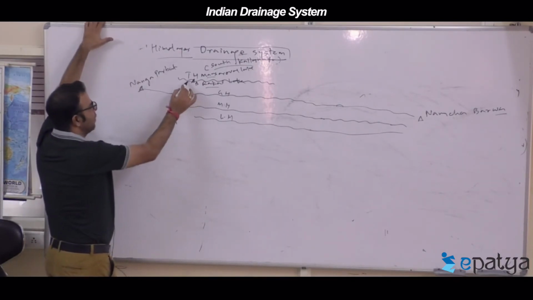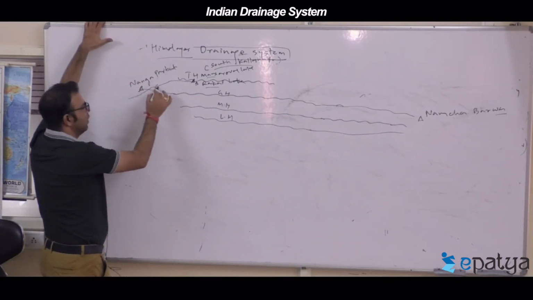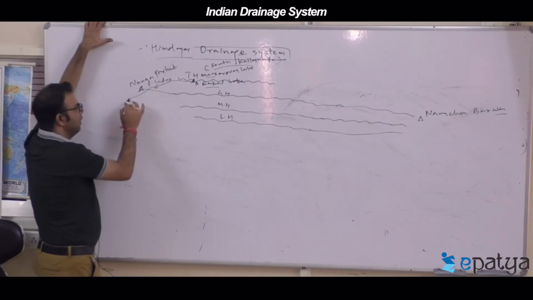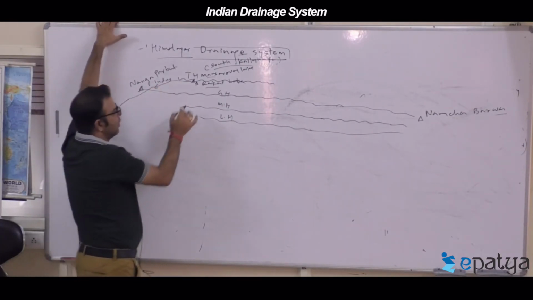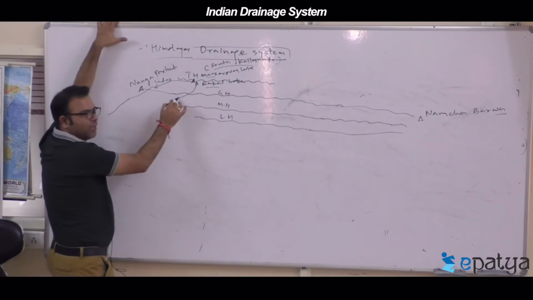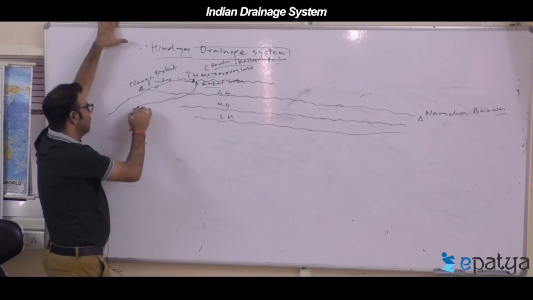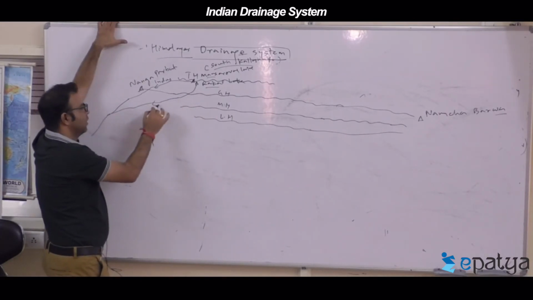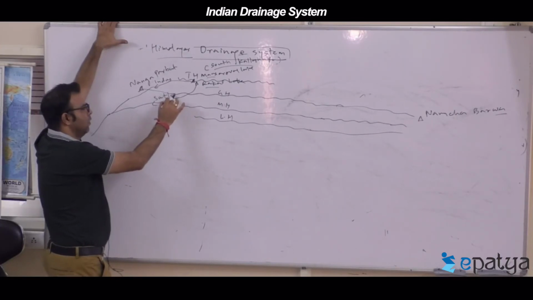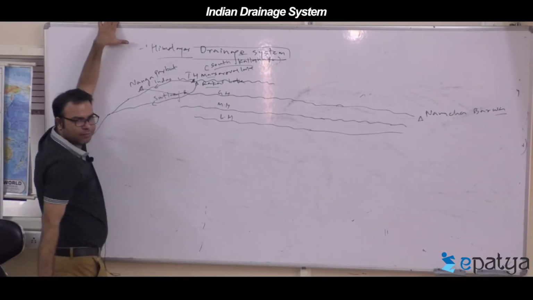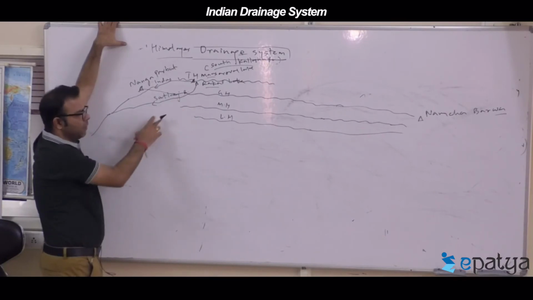From here the rivers move. This is called the Indus River. Rakas Lake produces one river that moves like this, called the Satluj. It has to cross the Great Himalayas and Middle Himalayas.